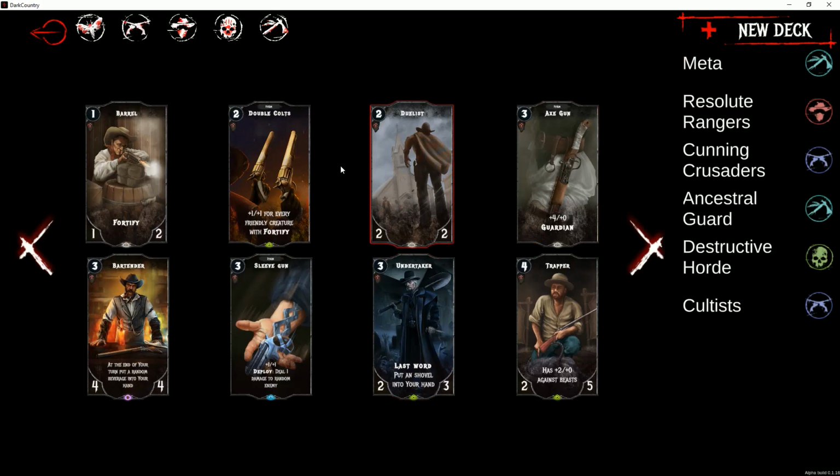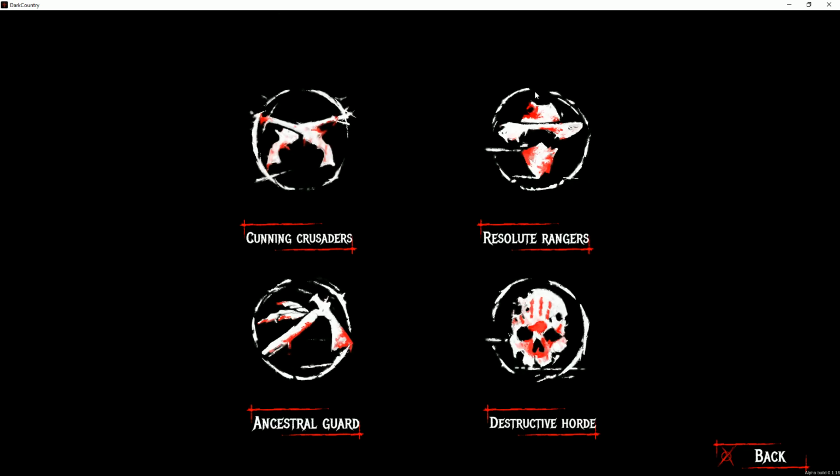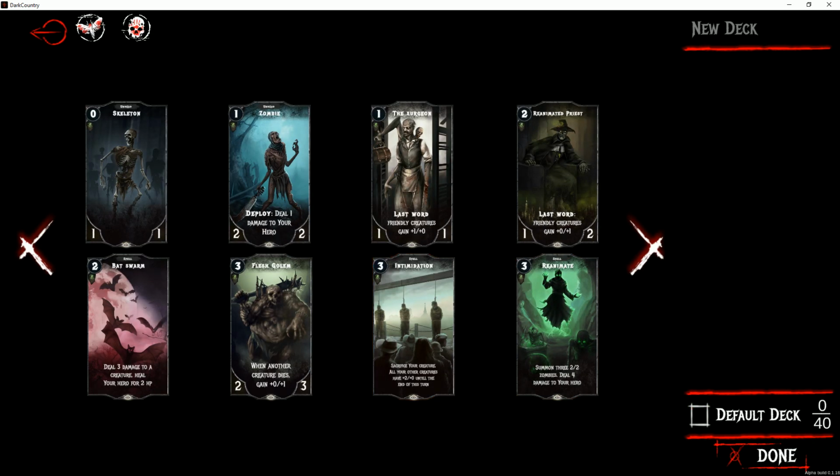What you might want to do once you've played the game for a little bit is make your own decks. So to make your own decks, just click on New Deck. Choose which faction you want to play. I will play Destructive Horde. Now you're limited to only neutral and Destructive Horde cards. You can name your new deck, so just Horde. And then in order to put a card in your deck, you just have to click on it. So you click on it once, you can have up to 3 cards in a deck.